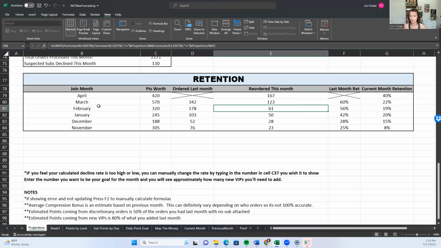This month is May, so if you're watching in June or July, I recorded this in May, so don't be confused by the months. For your current month, this is how many points you've gotten. If I added all these up, I have 452 points this month that have come from people who joined sometime between November and April.